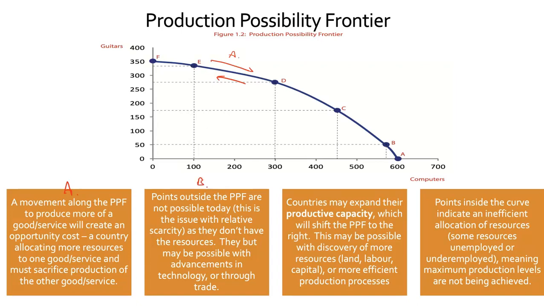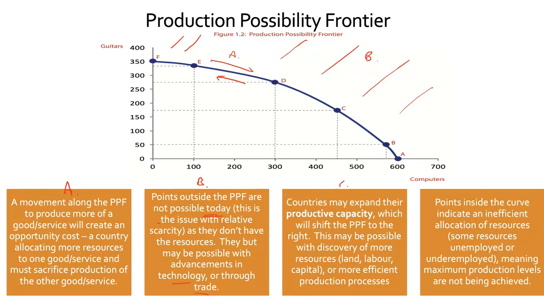At this point in time, anything outside the production possibility frontier, point B, is not possible today. This is the issue of relative scarcity. They do not have the resources to make anything outside the possibility frontier. Potentially with technology or trade or having more labor and increase in resources, they could potentially move outside.